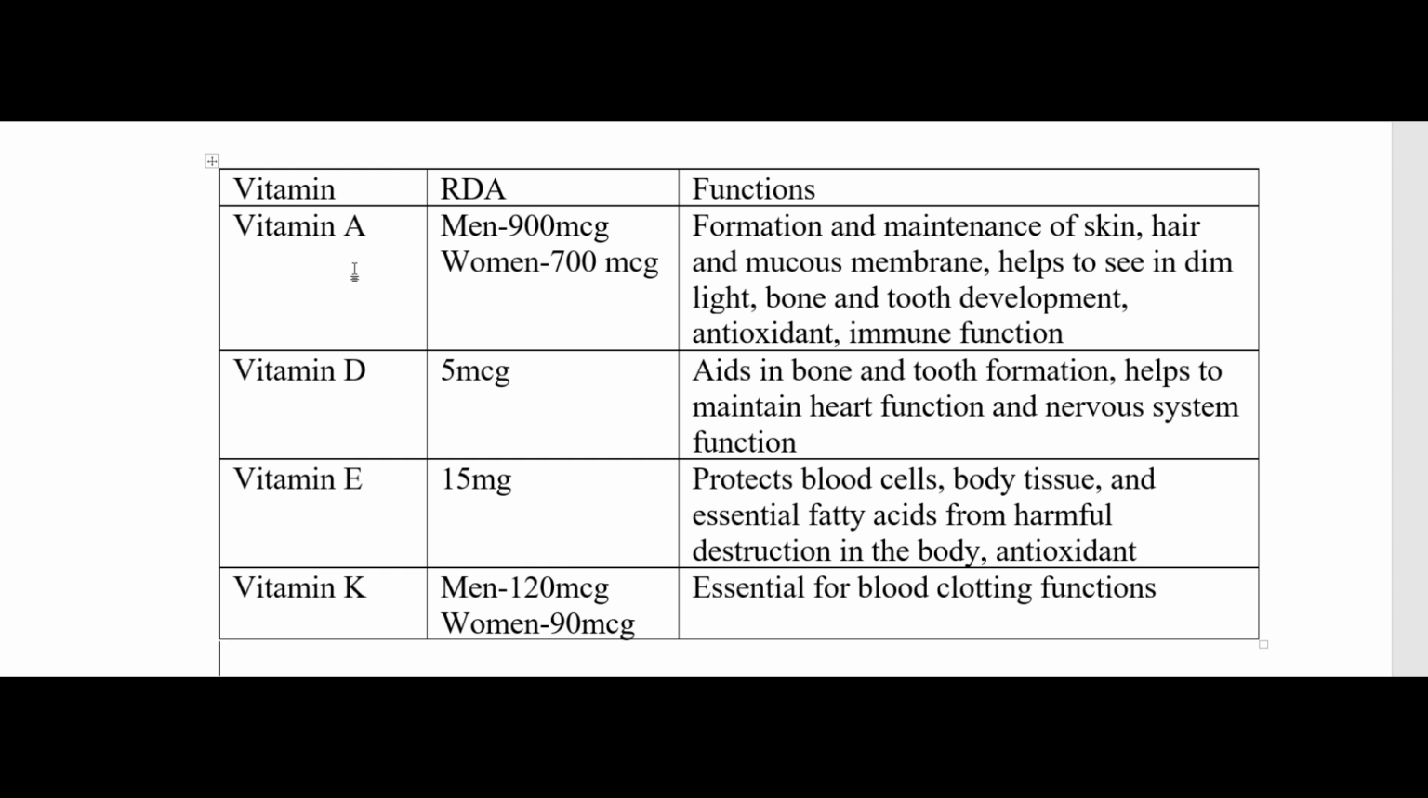Vitamin A, recommended dietary allowance for men is 900 microgram and for women it is 700 microgram. The function of vitamin A is formation and maintenance of skin, hair and mucous membrane, helps to see in dim light, and bone and tooth development. It is an antioxidant and it has an important role in immune function. So it is also known as anti-inflammation vitamin.